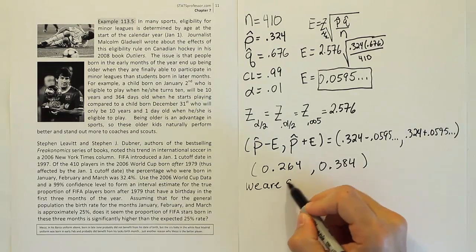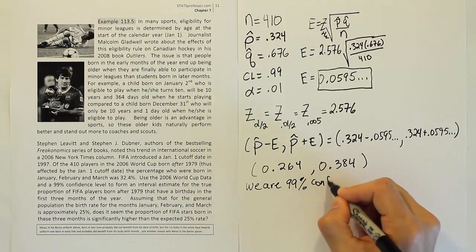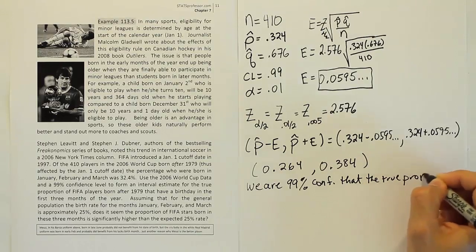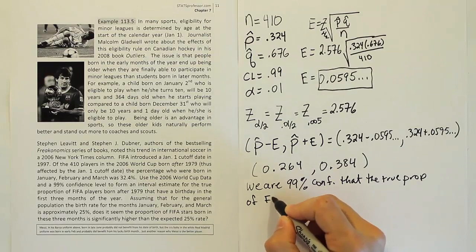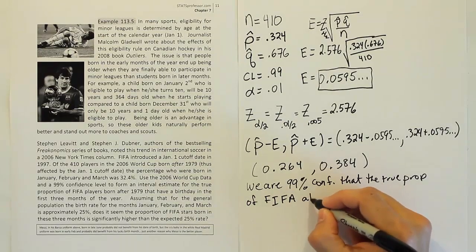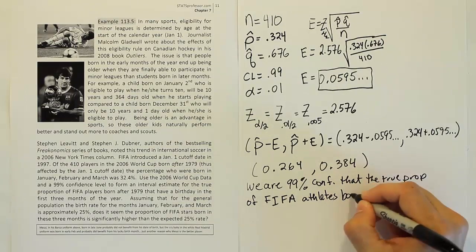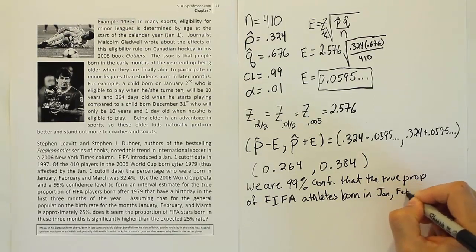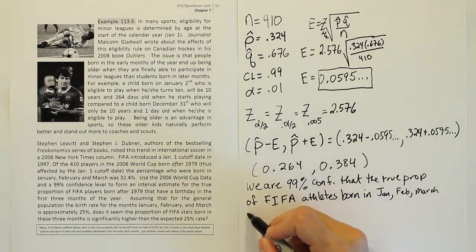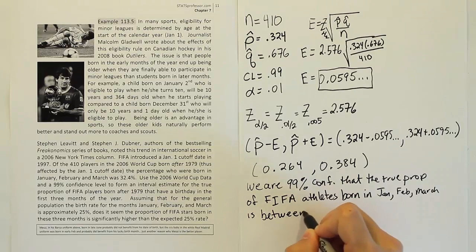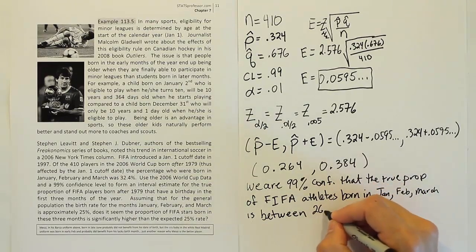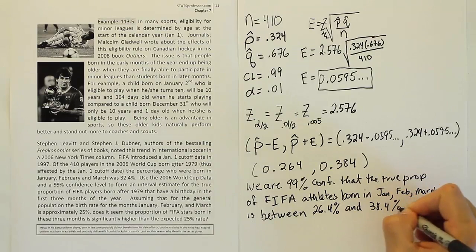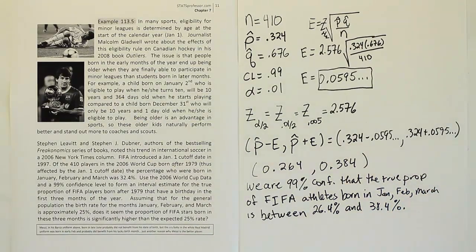Okay, so there it is, and we'll finish with our classic statement, that we are 99% confident that the true proportion of FIFA athletes born in January, February, March is between, and the numbers they're between, of course, are 26.4% and 38.4%. Okay, so there's our interval, and there's our interpretation statement.